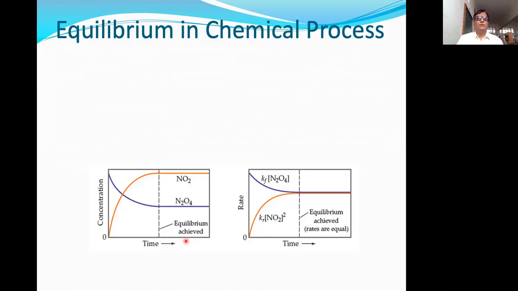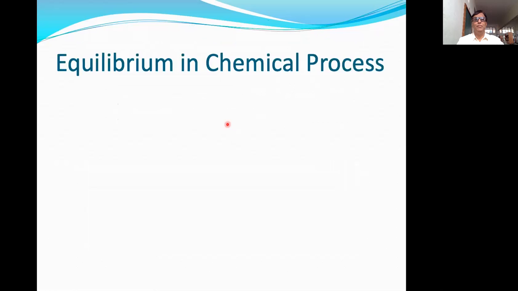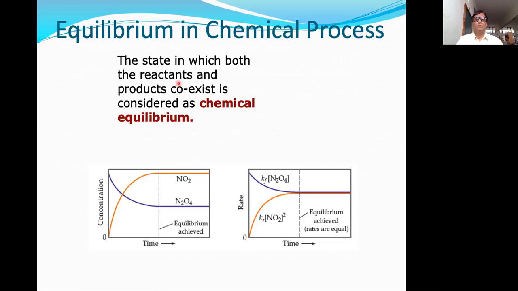Now we will discuss the equilibrium in chemical processes. The state in which both the reactants and products coexist is known as chemical equilibrium.